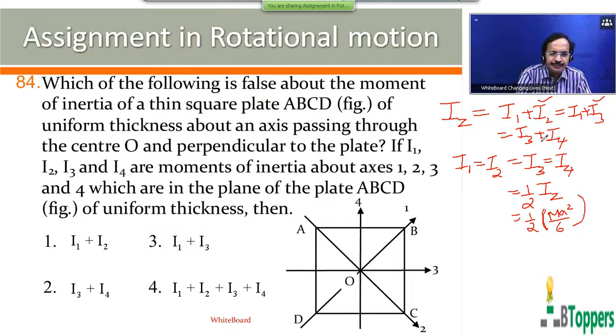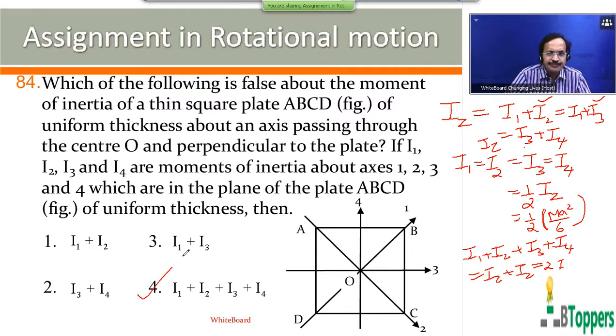And Iz can also be written as I3 plus I4. But you cannot write I1 plus I2 plus I3 equal to Iz. I1 plus I2 plus I3 plus I4 becomes 2Iz. So Iz cannot be equal to I1 plus I2 plus I3. Therefore, the fourth option will be the answer for the given question, because the fourth option is a false statement.